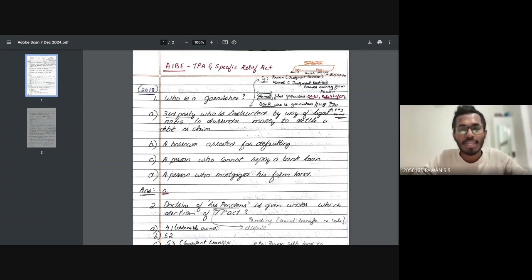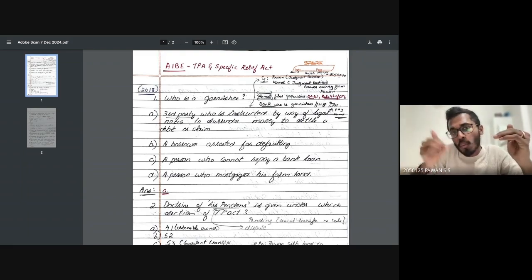And today's class is very important because we'll be completing the Transfer of Property Act, the important sections you are supposed to know, plus what are the most repeated questions being asked for the exam. Everything one by one will be covered.